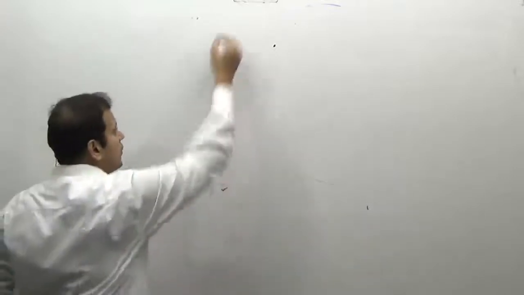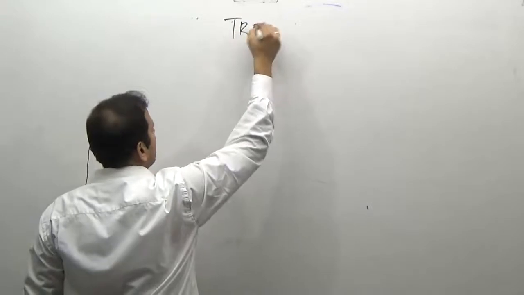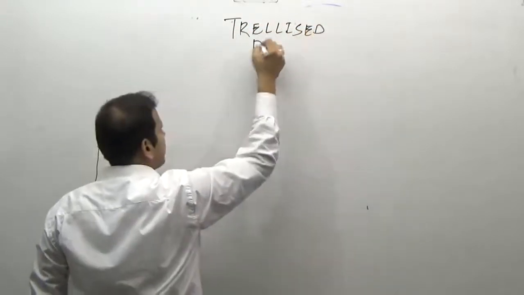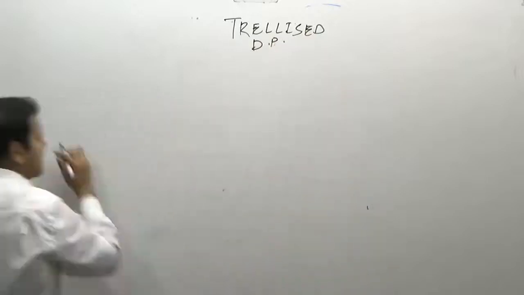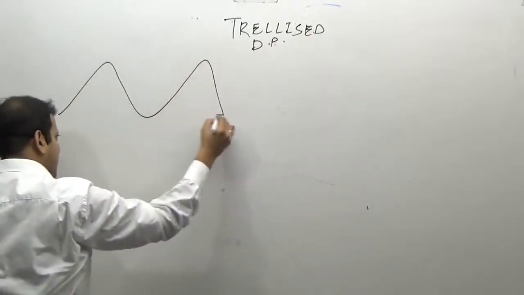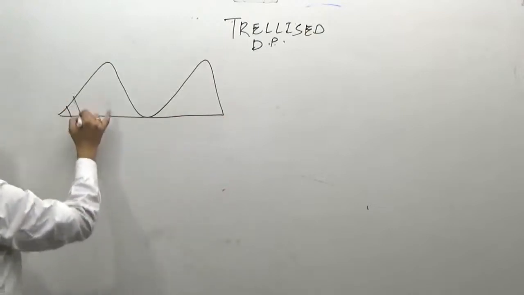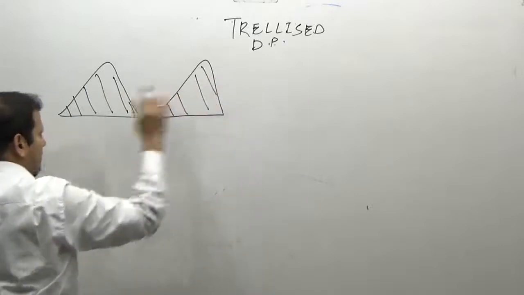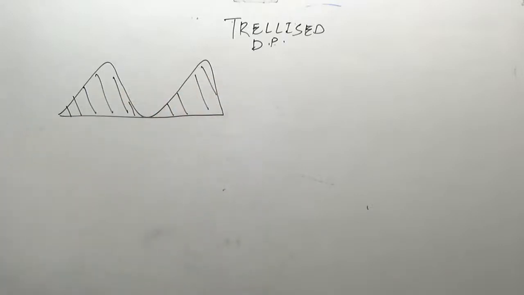So in the mountainous regions, that is in the areas of anticline and syncline, this is an anticline, this is a synclinal valley.